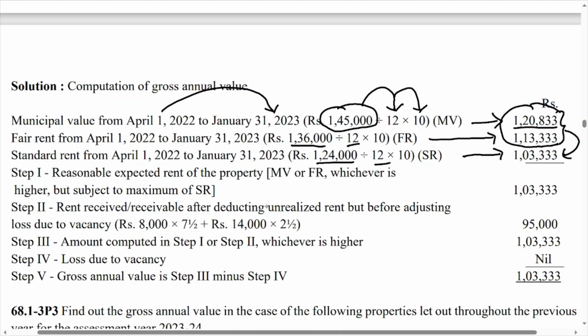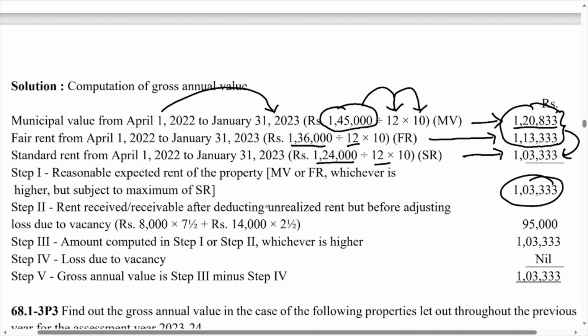Which one is lower? So 1,03,333. If SR is not given, that is not applicable. So in that case, you have to take your decision only on the basis of MV or FR. That is from these two values only you have to consider 1,20,000 and 1,13,000, whichever is higher. That will become your answer.